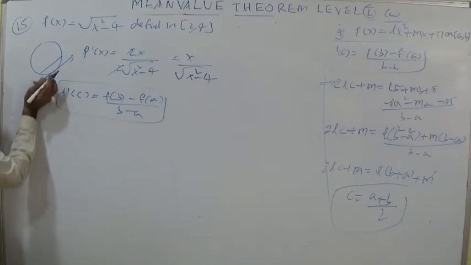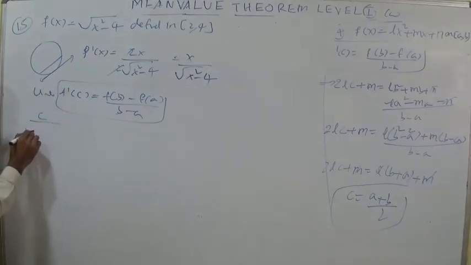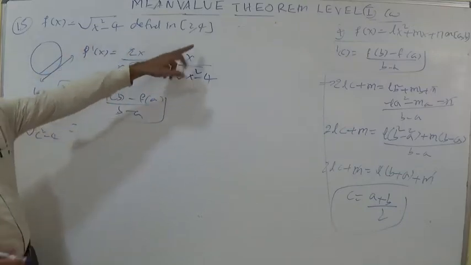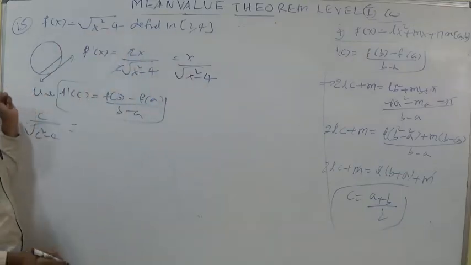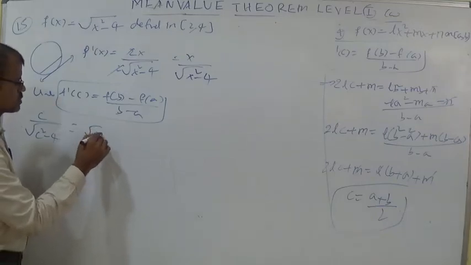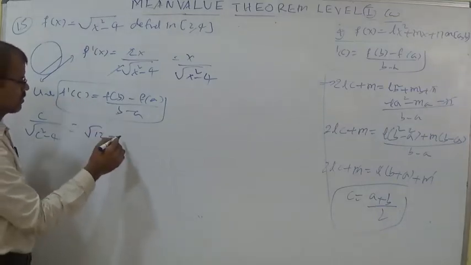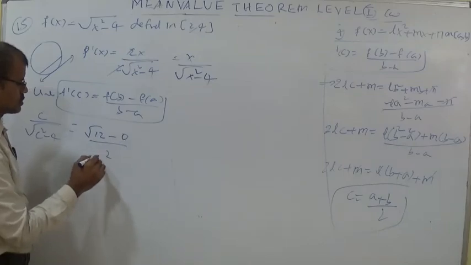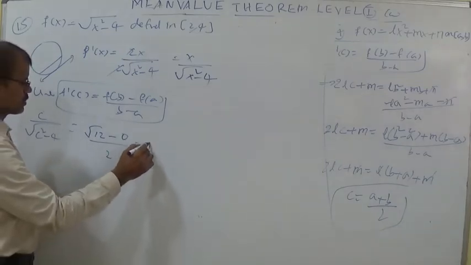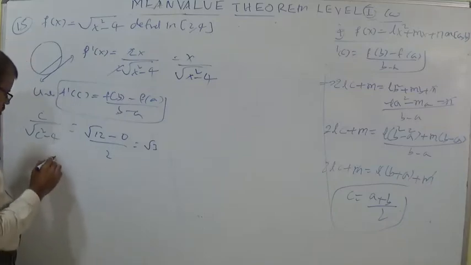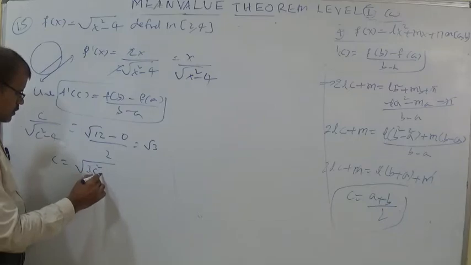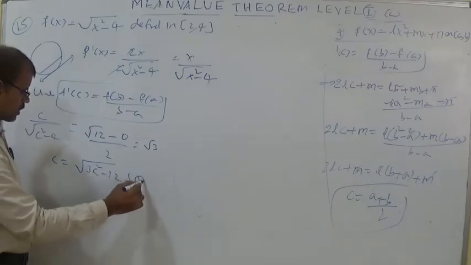f dash c, I am writing here, c by root of c square minus 4 is equal to f of b, substitute here 4 square minus 4, 4 square 16 minus 4 becomes root 12, minus 2 square minus 4 is 0, by 4 minus 2 is 2. This you can write as 2 root 3 by 2, which is root 3. So c is equal to root of 3c square minus 12.